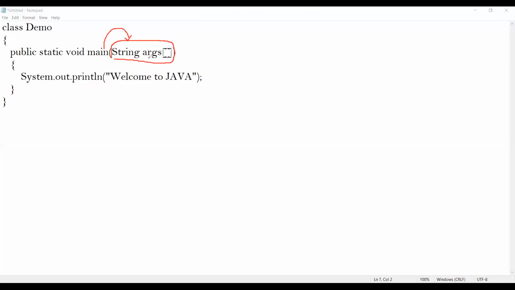This argument is of type string. In other words, it's an array of string. You see this square bracket? The square bracket indicates that args is an array. And what's the type of the array? The type of the array is string.